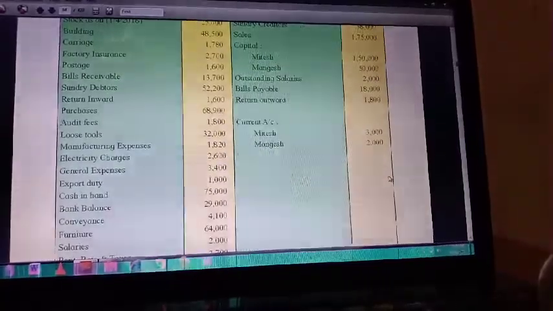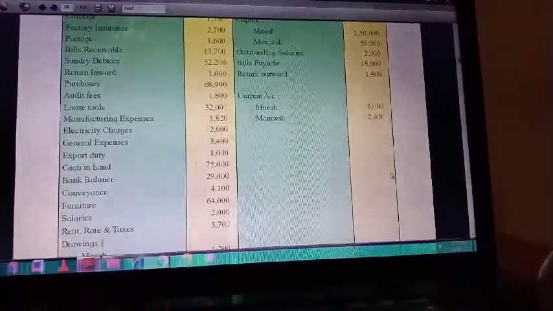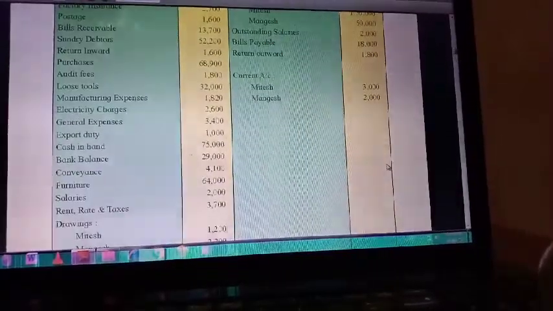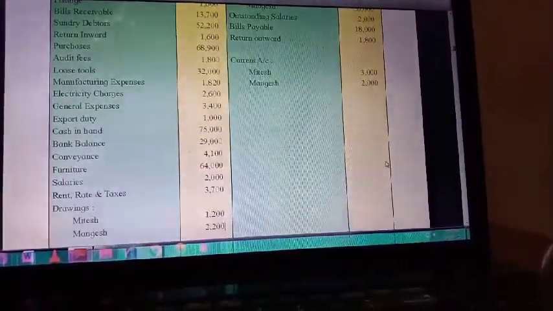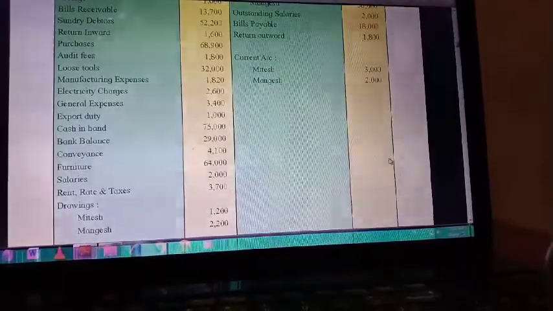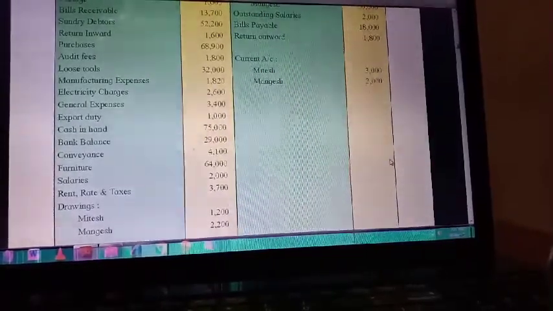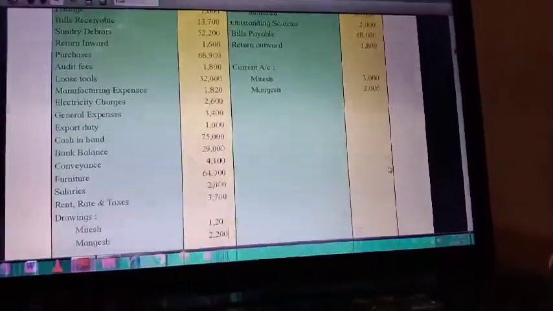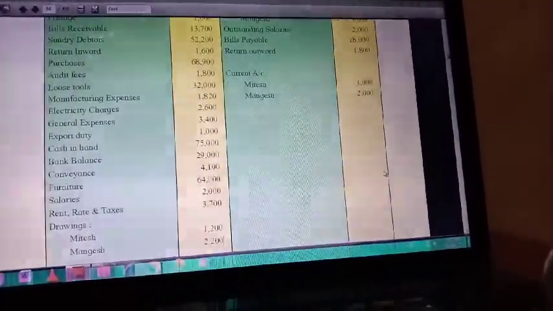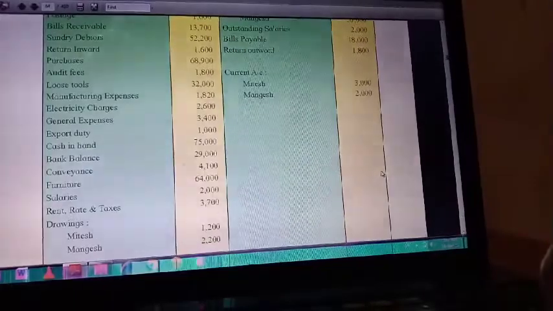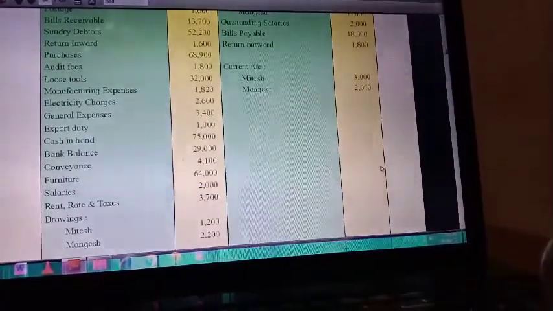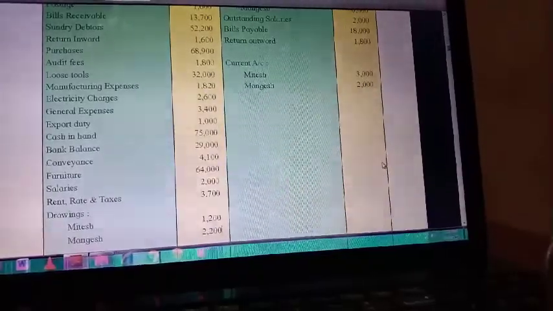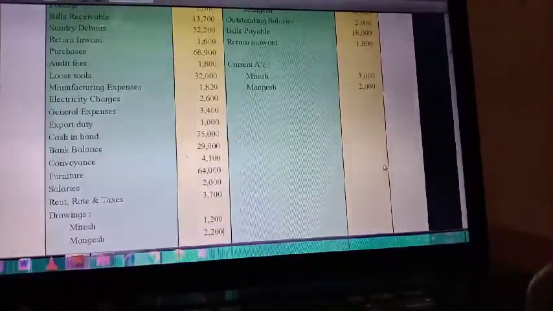Furniture, balance sheet asset side. Salaries, profit and loss account debit side. Rent, rate and taxes, profit and loss account debit side. Drawings Mitesh 1200, Mangesh 2200. But in this problem current account is given, that's why we have to open current account. And in current account debit side, two drawings. In Mitesh column 1200, in Mangesh column 2200.